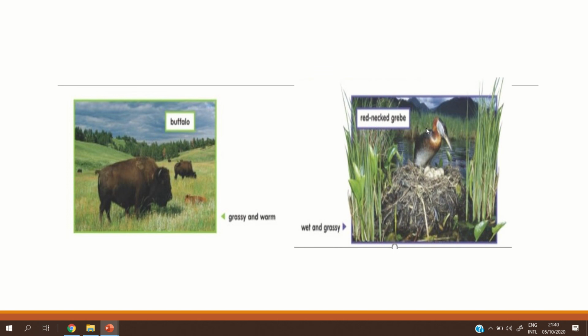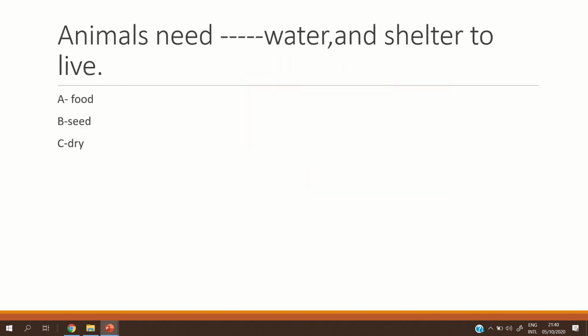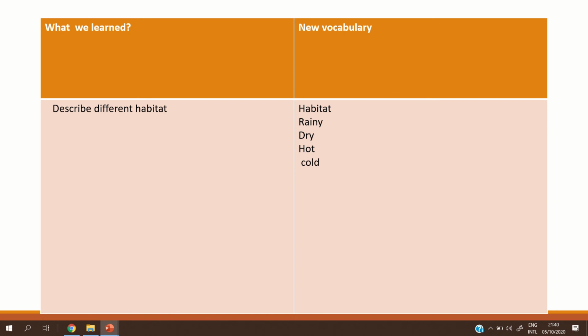So we have different kinds of habitat. But I want you to know that habitats are different kinds, maybe rainy or dry, hot or cold. Okay, so what we learn in this lesson, we can describe different habitats now.